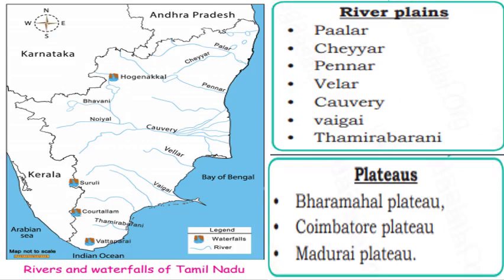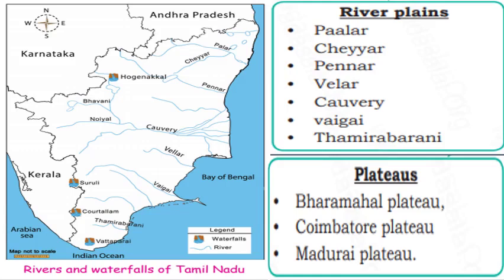Okay, children, now let's recall the landscape of Tamil Nadu. First one is river plains. Some important rivers are marked in this map. Okay, the river names are Palar, Cheyyar, Pennar, Vellar, Kaveri, Vaigai and Tamirabarani.